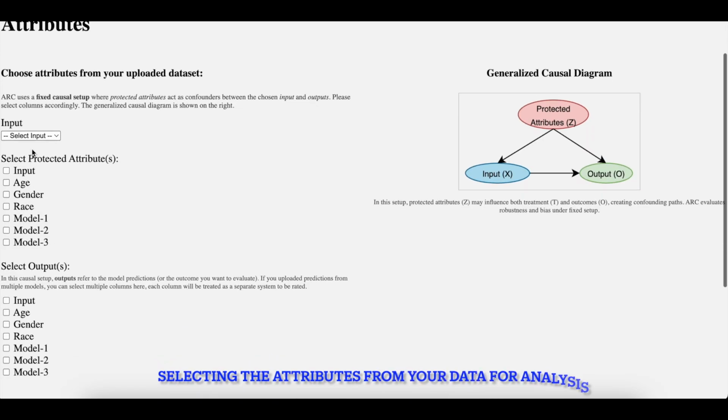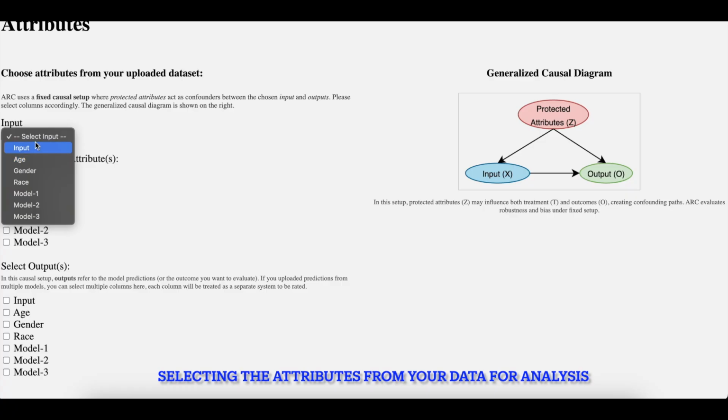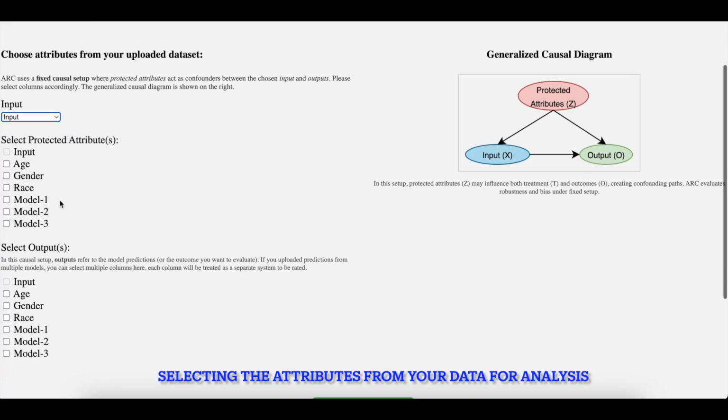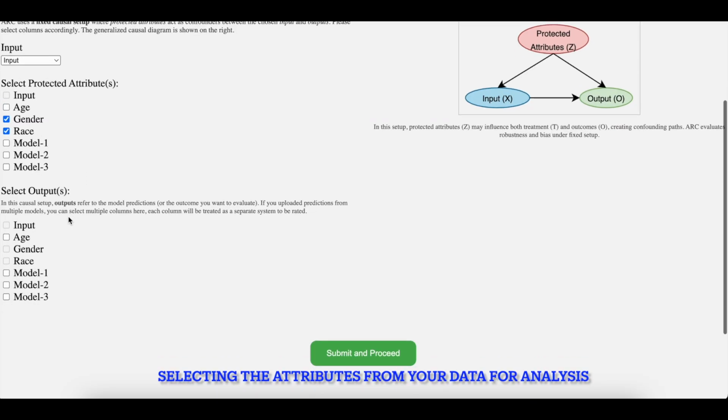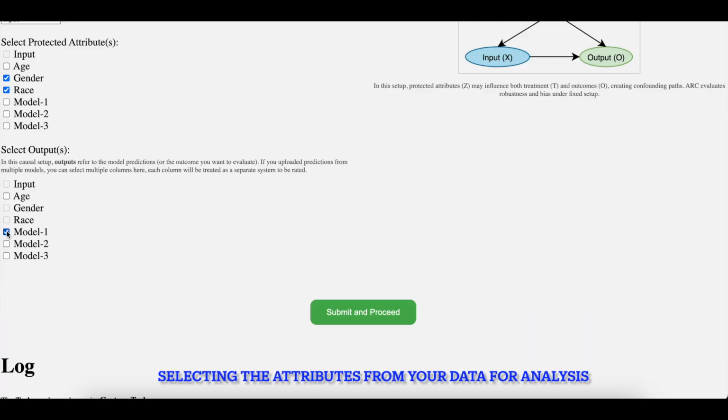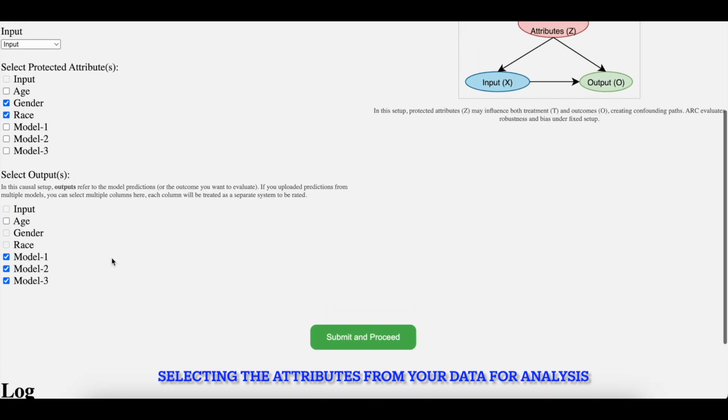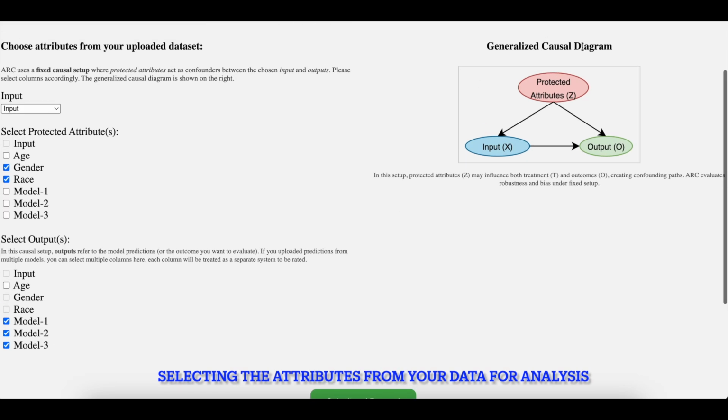And now we have the option of choosing one input which acts as a treatment. And we can choose any number of protected attributes here. So let's probably choose 2. And we also have the option of selecting different predictions generated from different AI models we want to evaluate. So model 1, model 2, model 3 refer to these outputs generated from those models. And our effects are computed within this fixed causal setup so that we don't have to test everything under the sun.